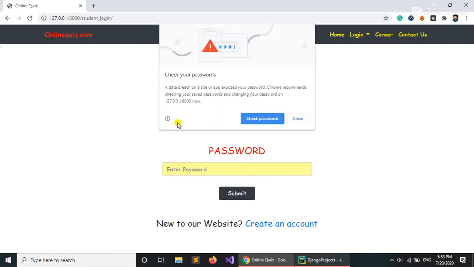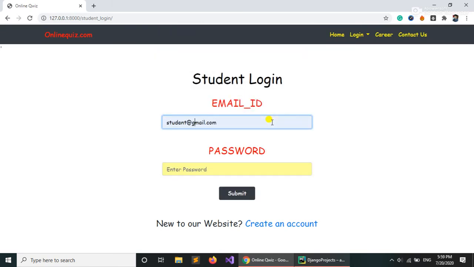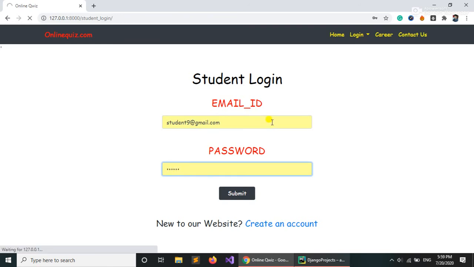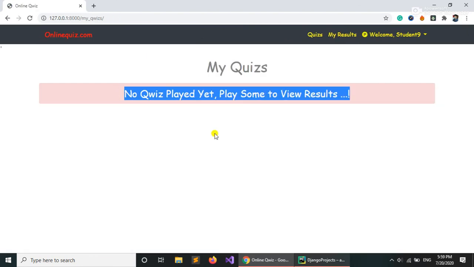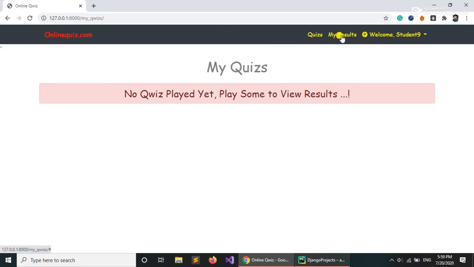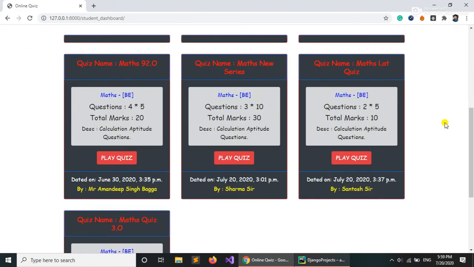So let's try to log in. No, I don't want to save. What was the email ID? Student9, password 123456. So it's logged in successfully. As you can see, it's asking us to play any quiz we want. If we click on My Results right now, it says you haven't played any of the quizzes. And that's the simple My Profile section, so let's not waste time on that.